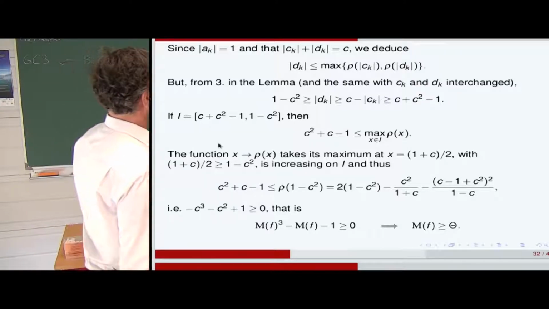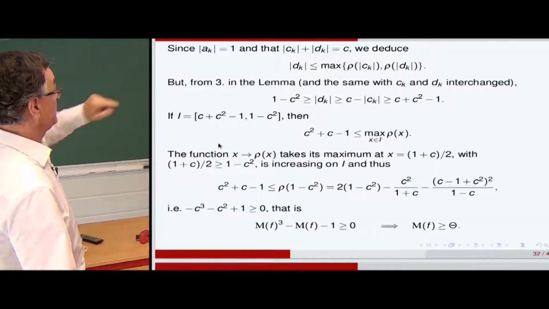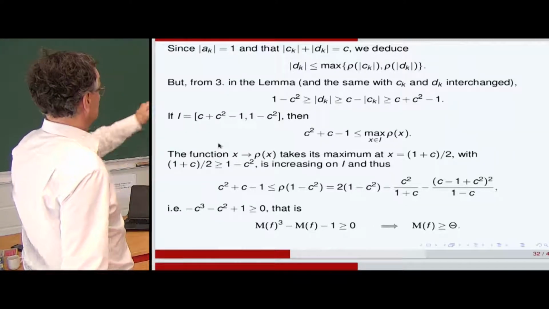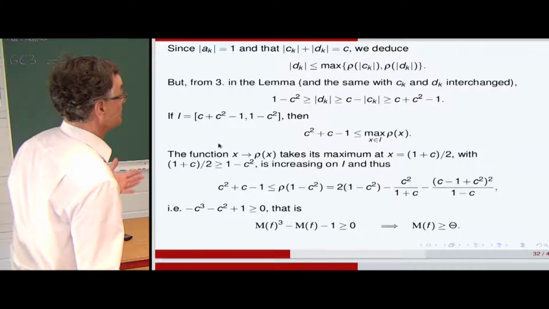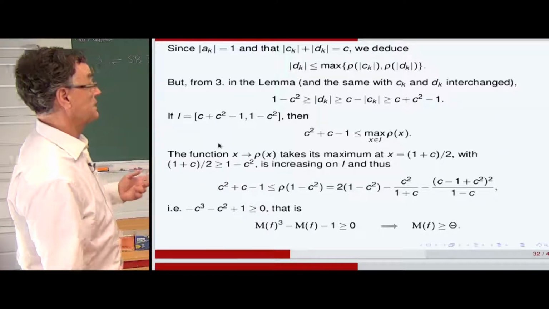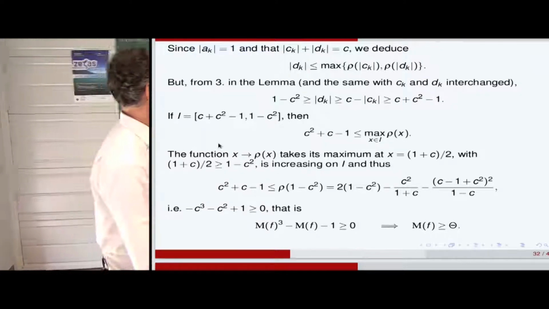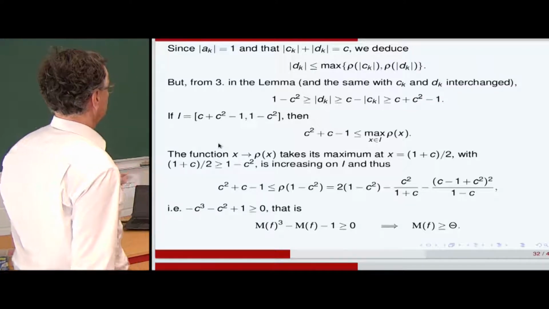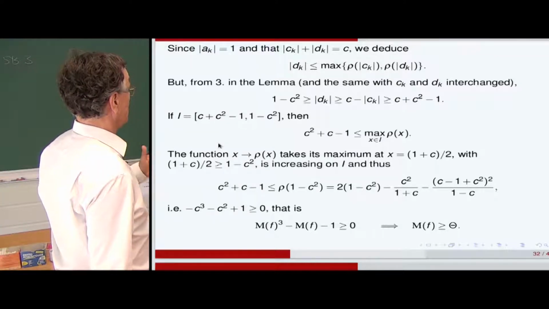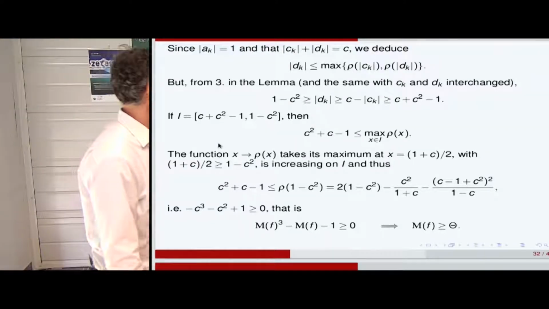So if we denote by I the interval from c plus c squared minus 1 to the square root of 1 minus c squared, then we would have c squared plus c minus 1 less than the maximum of this function. But this function takes its maximum at x equal to 1 plus c divided by 2, with 1 plus c divided by 2 greater than the square root of 1 minus c squared. And it's increasing on I, and then we have just a maximum at the extremity.